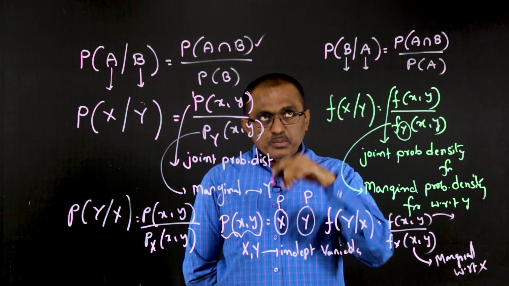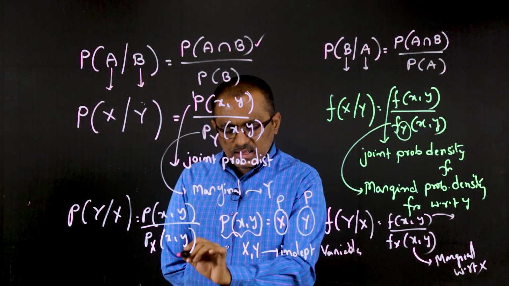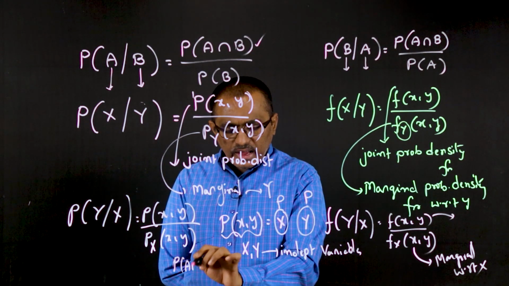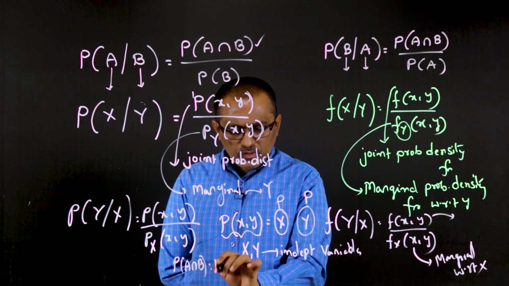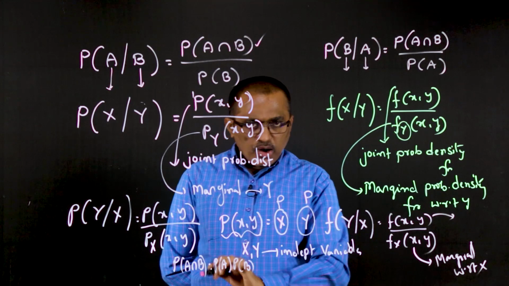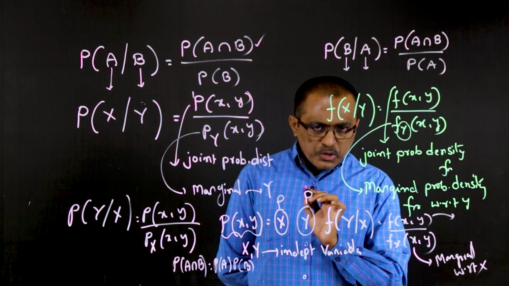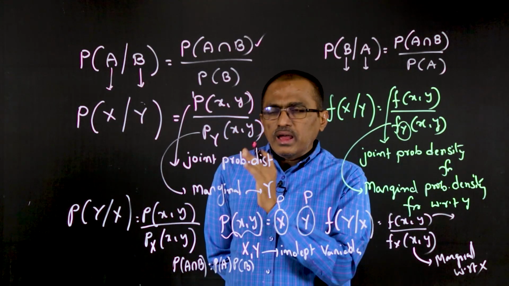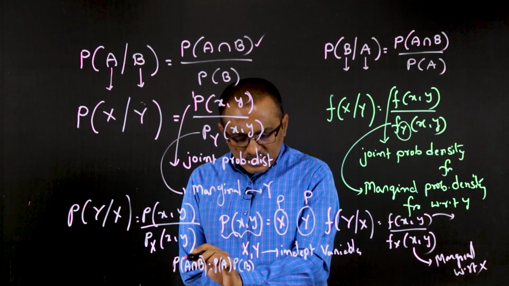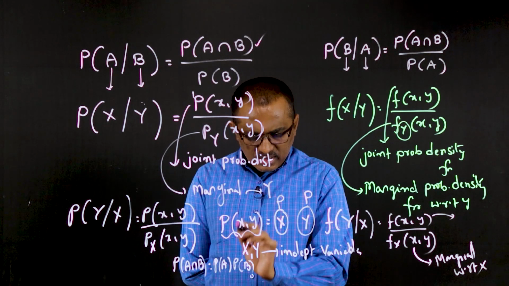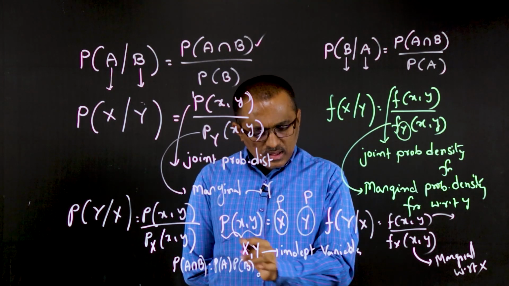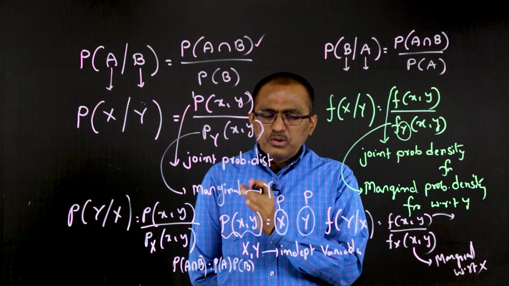I hope you recollect the independent events condition, that is, p of a intersection b equals p of a into p of b. Then we call a and b independent events. In the same lines, p of a intersection b is the joint, p of a is the marginal with respect to x, and p of b is the marginal with respect to y.